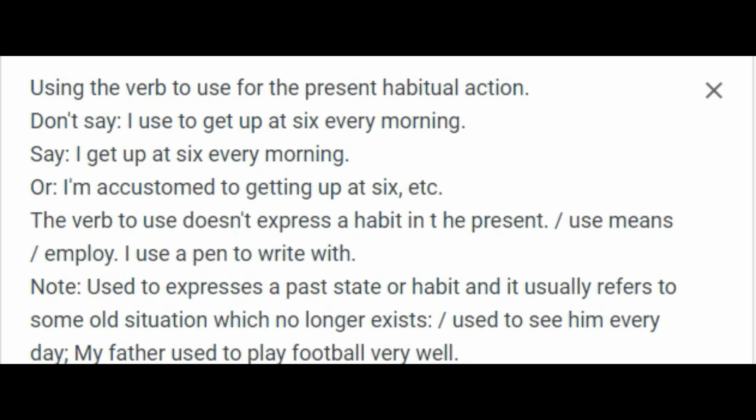Using the verb "to use" for the present habitual action. Don't say, "I used to get up at 6 every morning." Say, "I get up at 6 every morning," or, "I'm accustomed to getting up at 6," etc. The verb "to use" doesn't express a habit in the present. Use means employ. "I use a pen to write with." Note: "used to" expresses a past state or habit, and it usually refers to some old situation which no longer exists. "I used to see him every day." "My father used to play football very well."